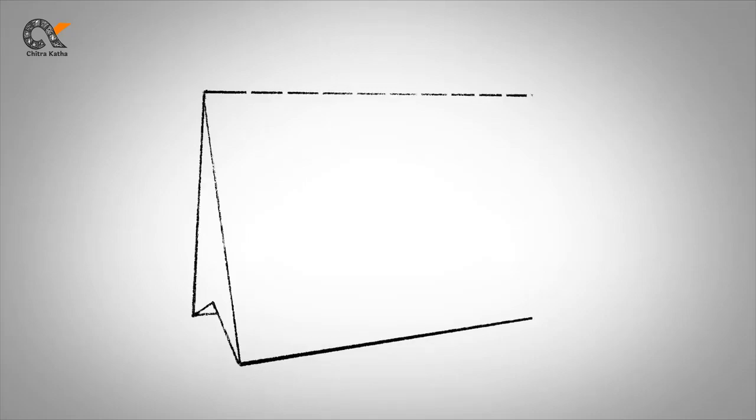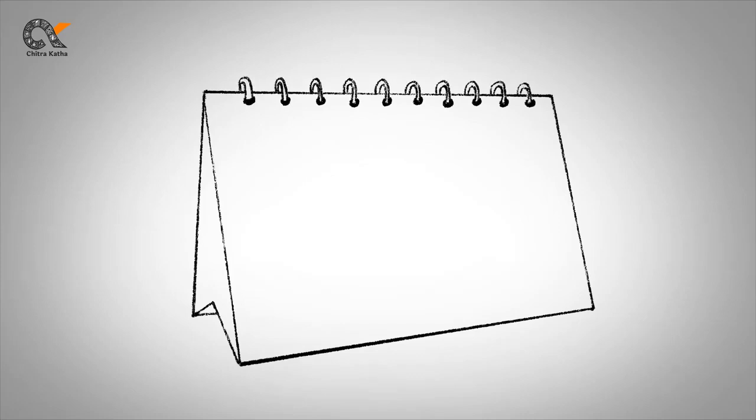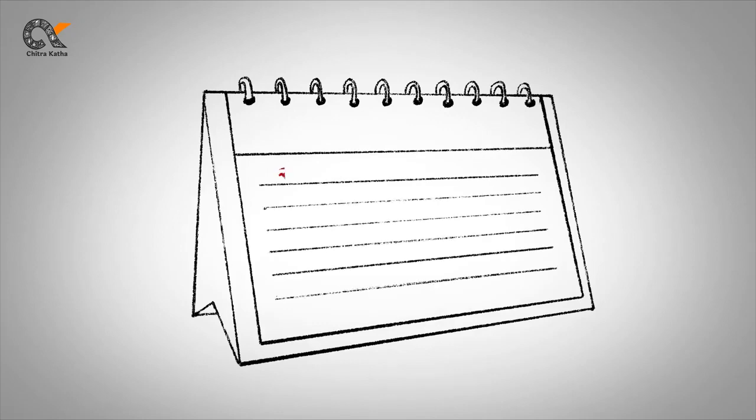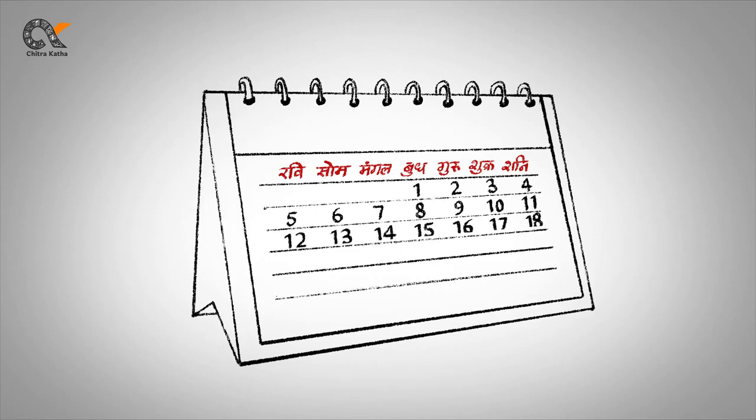As we all are well aware of our Hindu names of days in a week, that is, Ravivar is Sunday, Somvar is Monday, Mangalvar is Tuesday, Budhvar is Wednesday, Guruvar is Thursday, Shukravar is Friday, and Shanivar is Saturday. But have you ever wondered why these names are in such a unique and specific order in the Hindu calendar? Let's know more about it in detail.